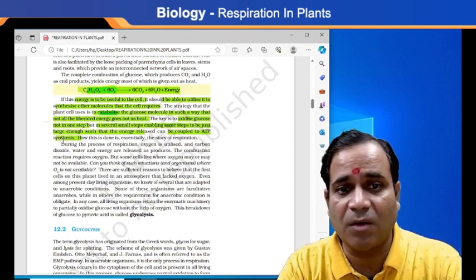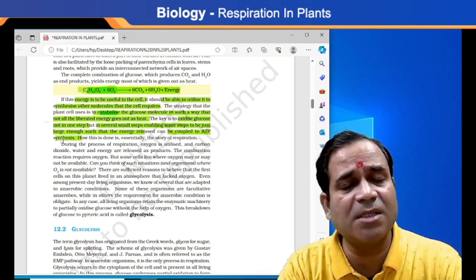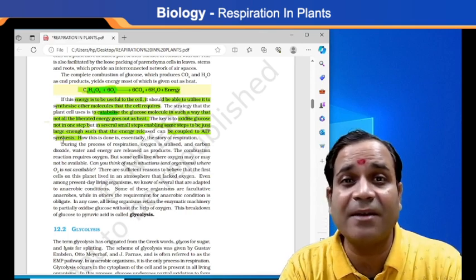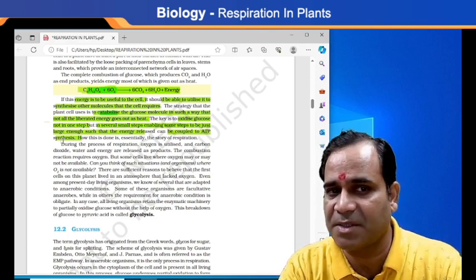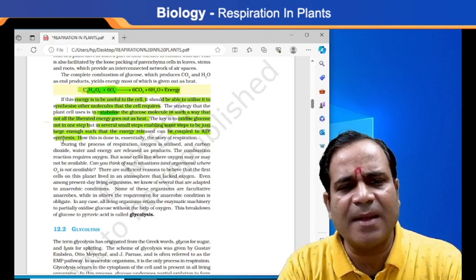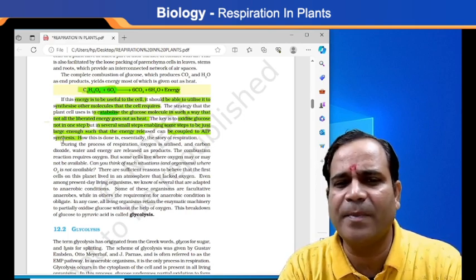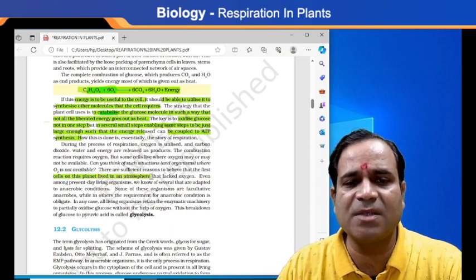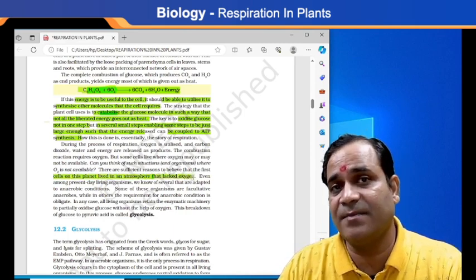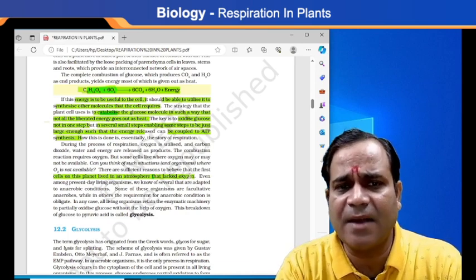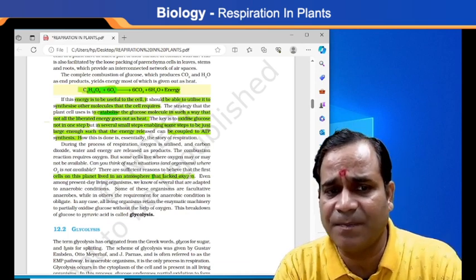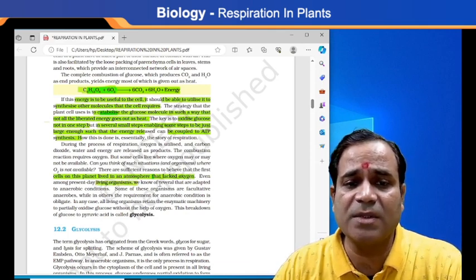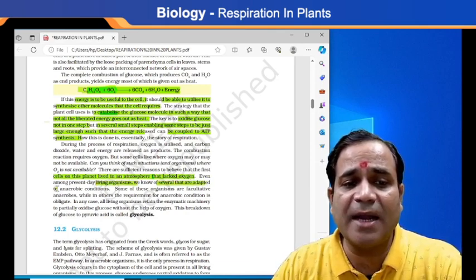Can you think of a situation when oxygen is not available? If oxygen is not available, respiration will still take place, but that respiration is known as anaerobic respiration. There is sufficient reason to believe that the first cell on this planet lived in an atmosphere that lacked oxygen. Even among present-day organisms, we know several that are adapted to anaerobic conditions.